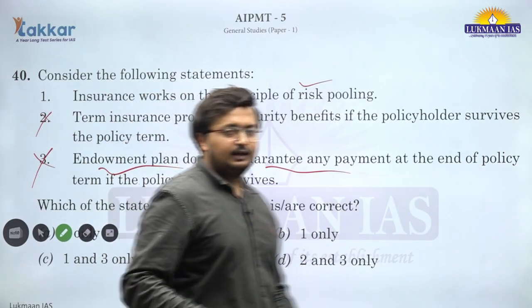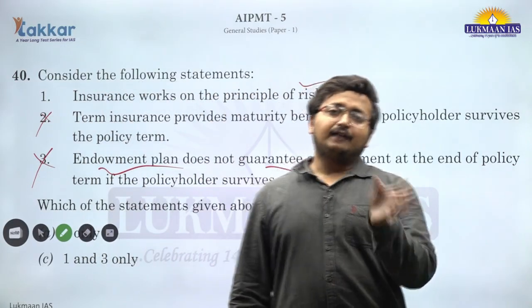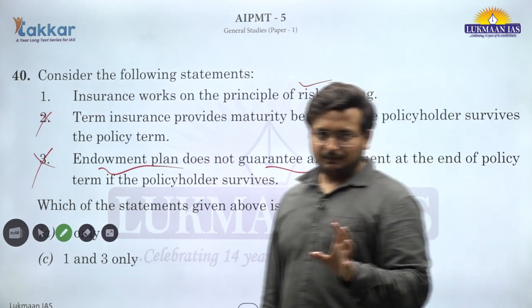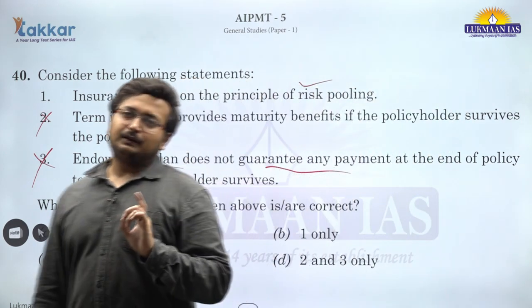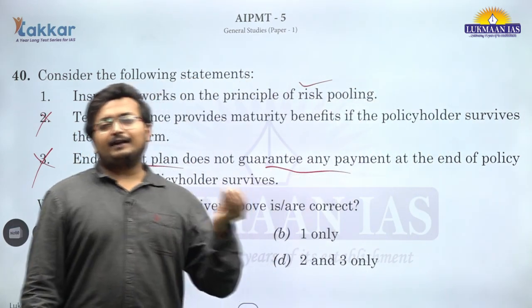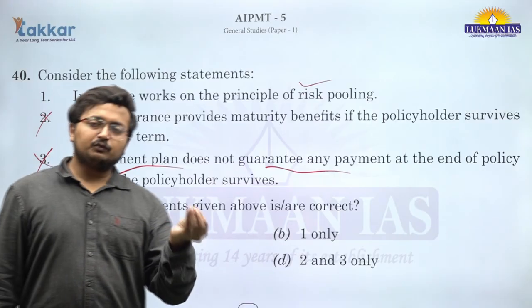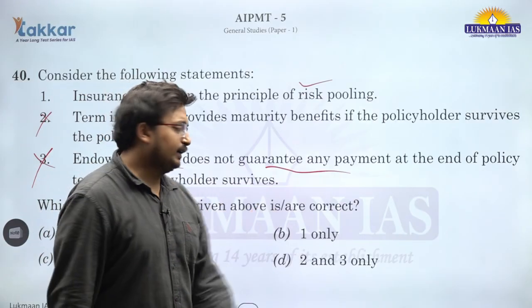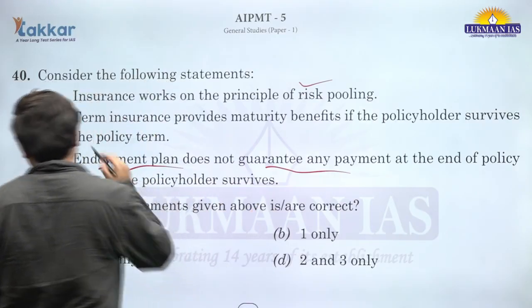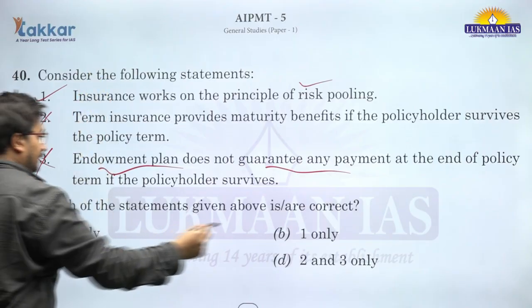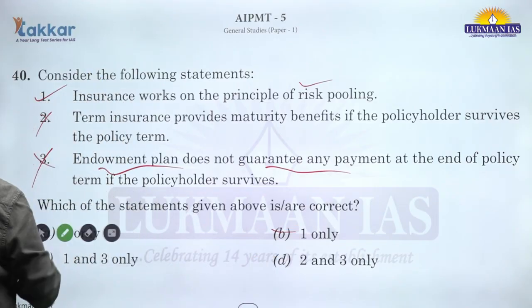This is opposite of it. Endowment plan gives you a guarantee that if there is no claim made, then at the end of the policy period, certain money would be refunded as a part of the payments done as premium. Okay, that is endowment. So, only the first statement is correct, B is the correct answer for question number 40.